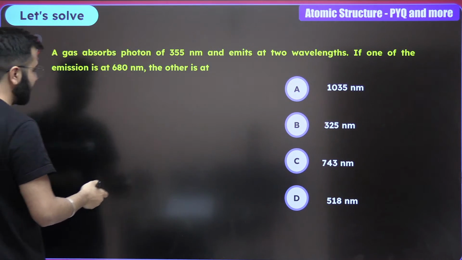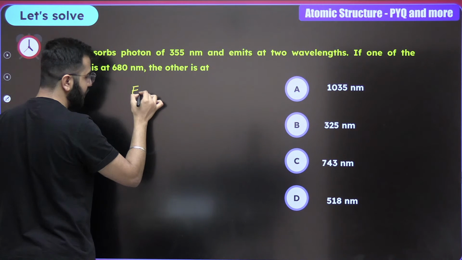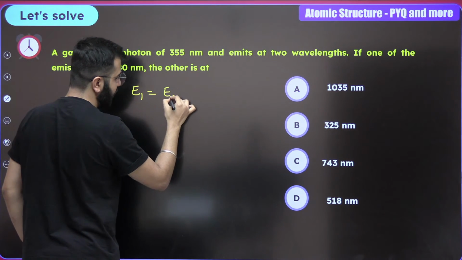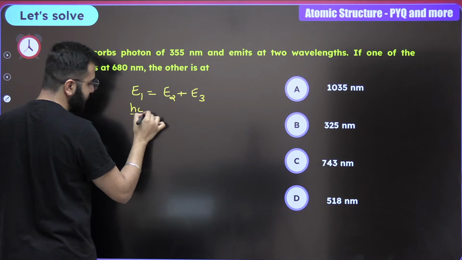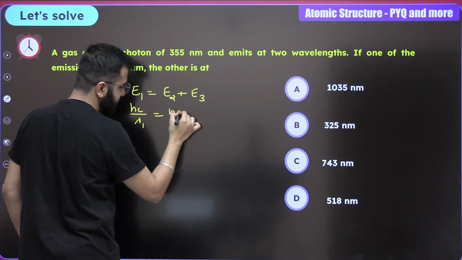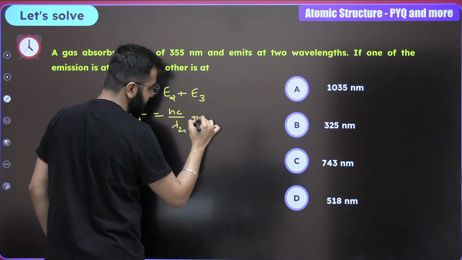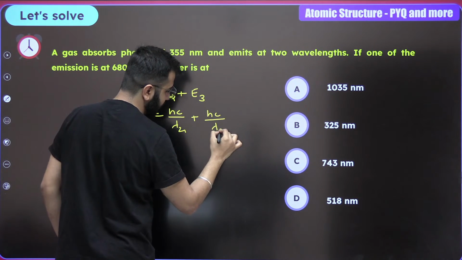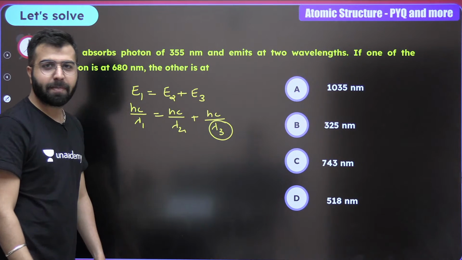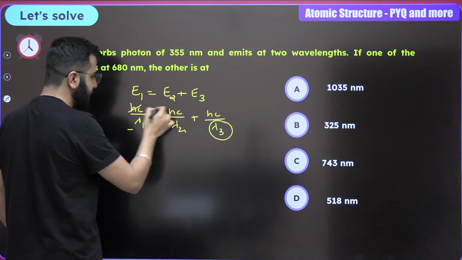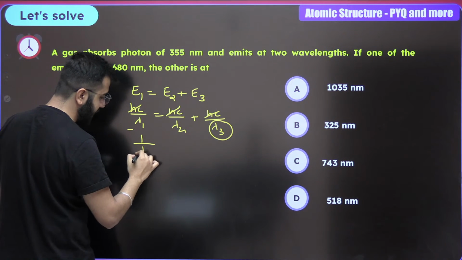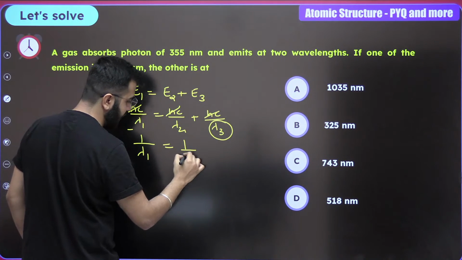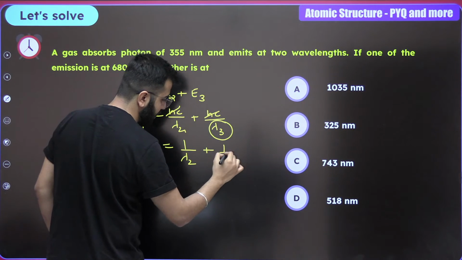Pay attention. So ultimately we have to write E1 is equals to E2 plus E3. Write the formulas. Hc by lambda 1 is equals to Hc by lambda 2 plus Hc by lambda 3, and this is what we have to calculate. These two are given. Guys, cancel Hc. It's common on both the sides. What you guys are getting is 1 upon lambda 1 is equals to 1 upon lambda 2 plus 1 upon lambda 3.